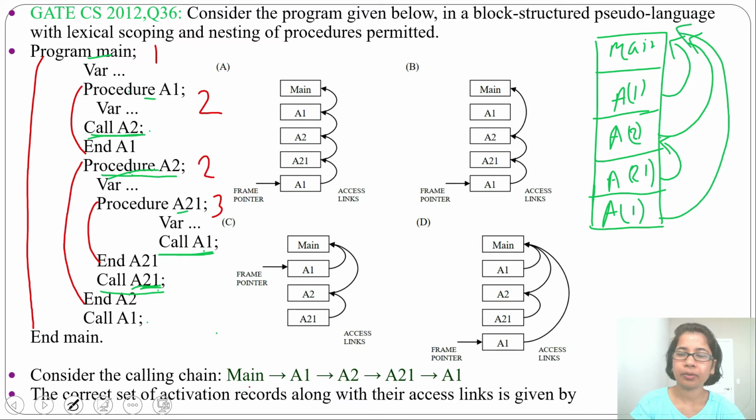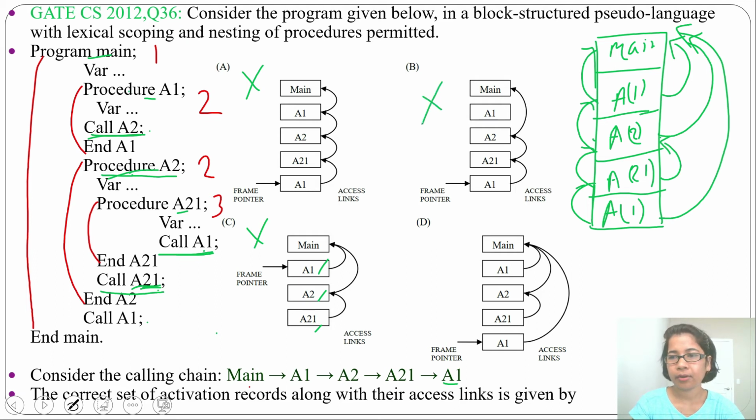And how will control link be there? From main there will be control link to A1. Then from A1 control link will go to A2. From A2 control link will go to A21. From A21 control link will go to A1. Option A is for control link, not for access link. So this is wrong. Then option C, it is not mentioned activation record for all in the chain. A1 is given, A2 is given, A21 is given, but not the last A1. So this is wrong. Next option B, from A1 there is no access link present. This is wrong. So option D is the correct one.